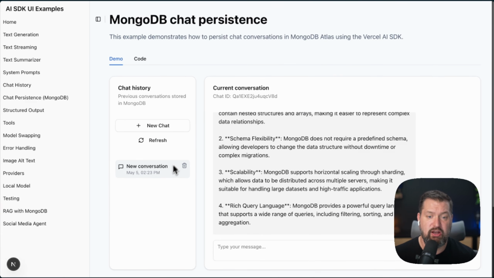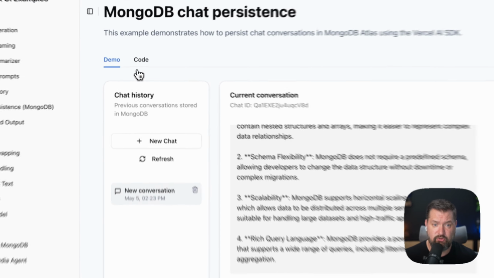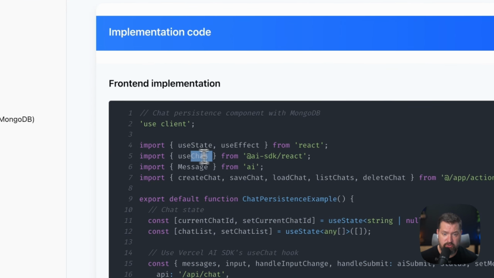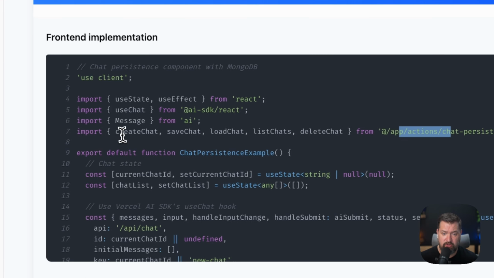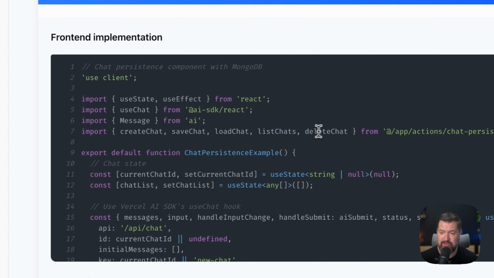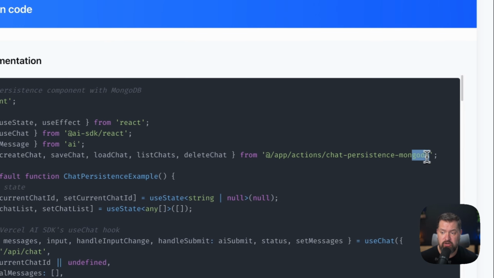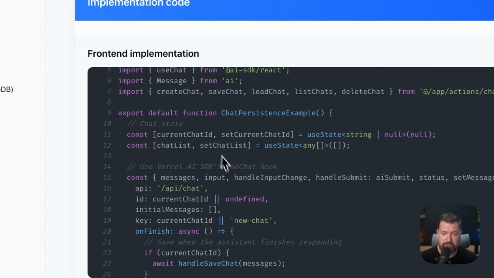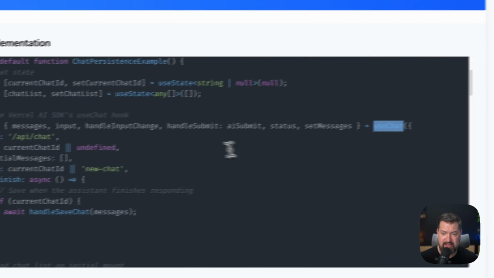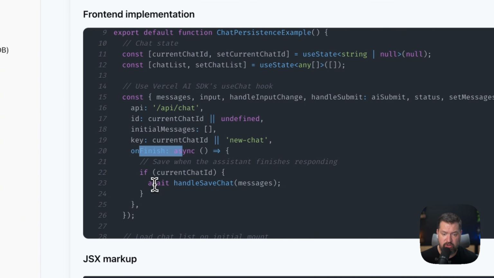But then we can keep track of multiple conversations, delete them, and refer back to them. And it keeps track of the entire history. So let's take a look at some of the code here. So we're using useChat, and then we are using some server actions. So createChat, saveChat, loadChat, listChat, and deleteChat. All of these are interacting with MongoDB. So we can call all of these from the front end here with our useChat. So onFinish, we can go ahead and handle that save and so on.